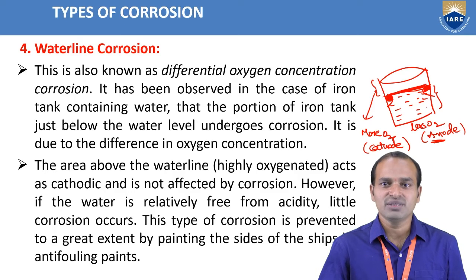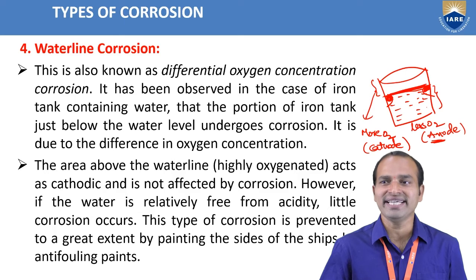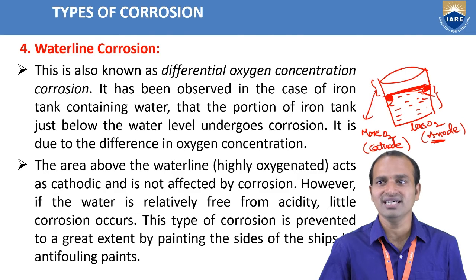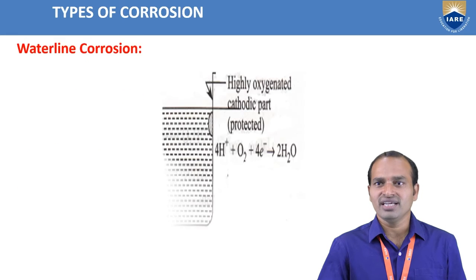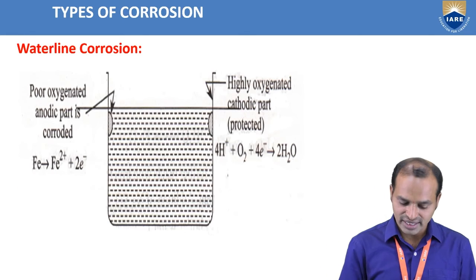This type of corrosion is prevented to a great extent by painting the sides of the ships with antifouling paints. So waterline corrosion can be minimized by painting. Now let us see the waterline corrosion diagram. So this is the water tank.